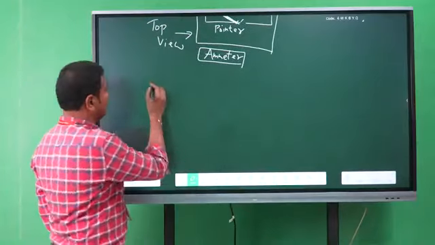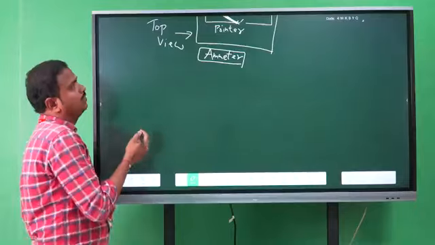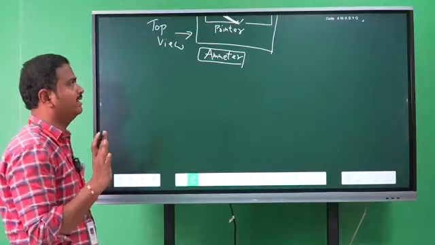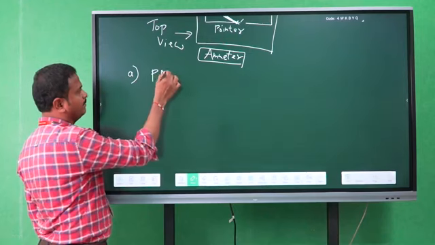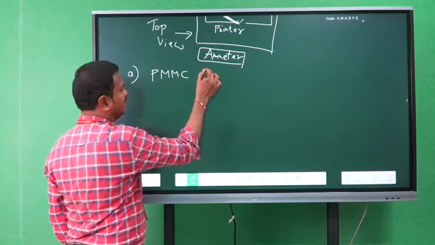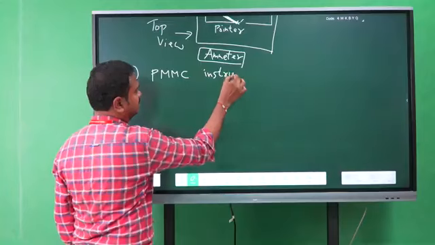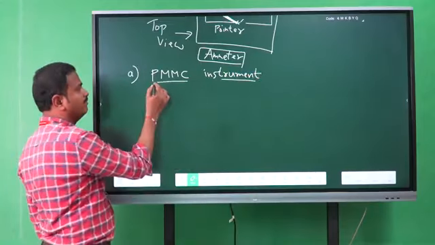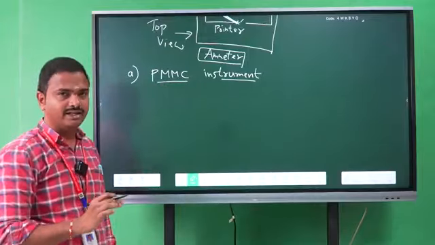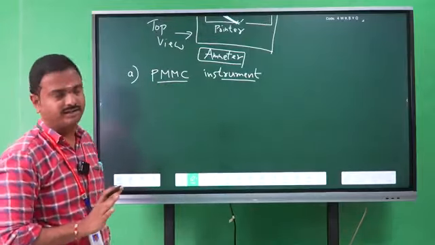Now we should go to the original types. In these indicating instruments, the first one is the PMMC instrument. PMMC means permanent magnet moving coil instrument.